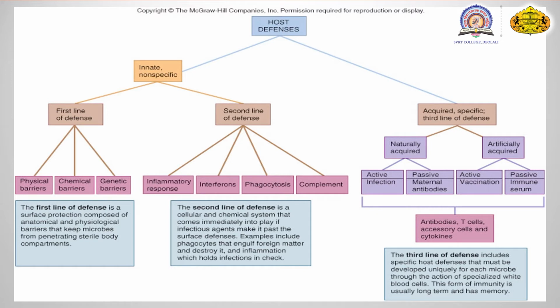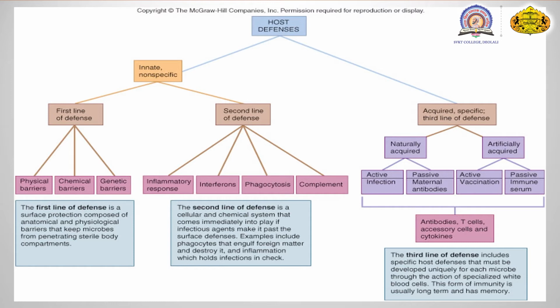For example, phagocytes are the cells which engulf the foreign material, eat the foreign material and destroy it. Another example is inflammation, which holds infection in check. So these are some second line of defense mechanisms.